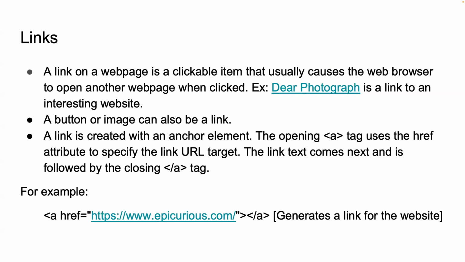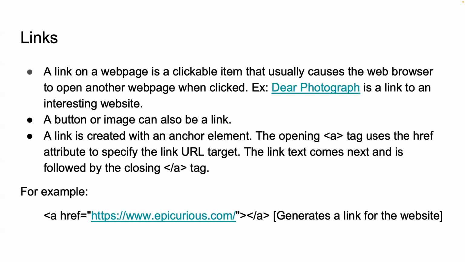The structure A, also known as the anchor tag, requires the href attribute, which stands for hypertext reference. This attribute specifies the destination URL the link points to. For example, href equals https://www.epicurious.com creates the link that, when clicked, takes the user to the Epicurious website.